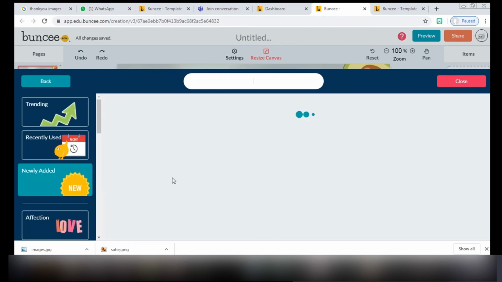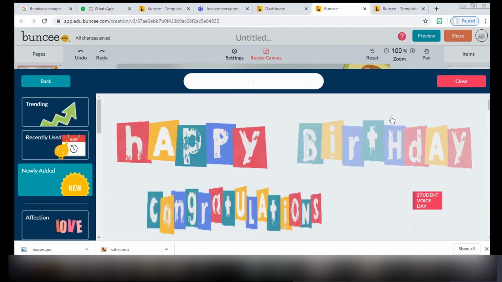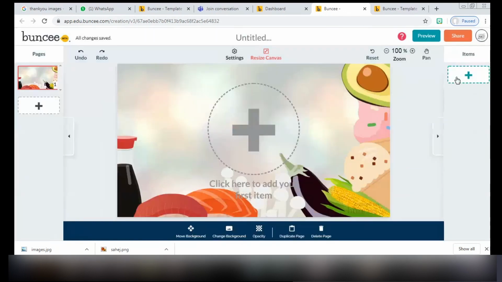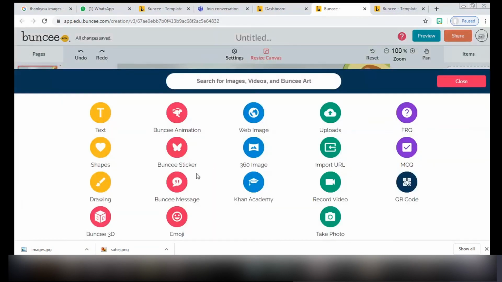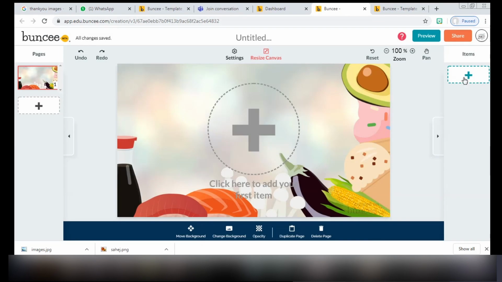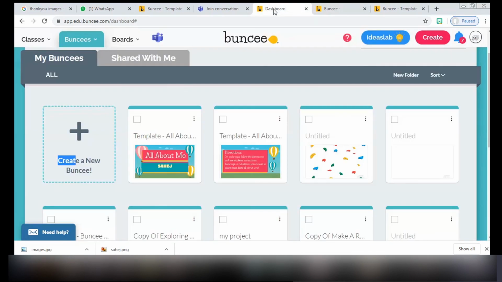There are Buncee messages, so there are different quotations which you can use. There are Buncee emojis, Buncee stickers, Buncee animations. You can put any image from the web, 360 image. You can put Khan Academy images. All these options you can put in your own blank canvas and explore according to your wish if you don't want to use the template.